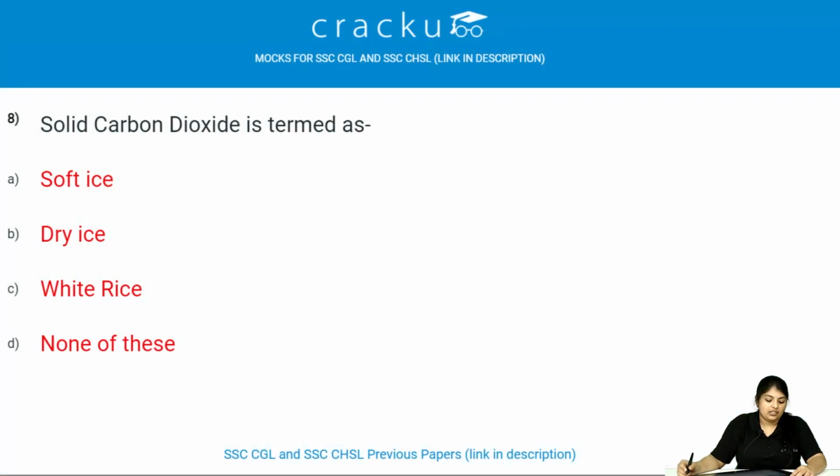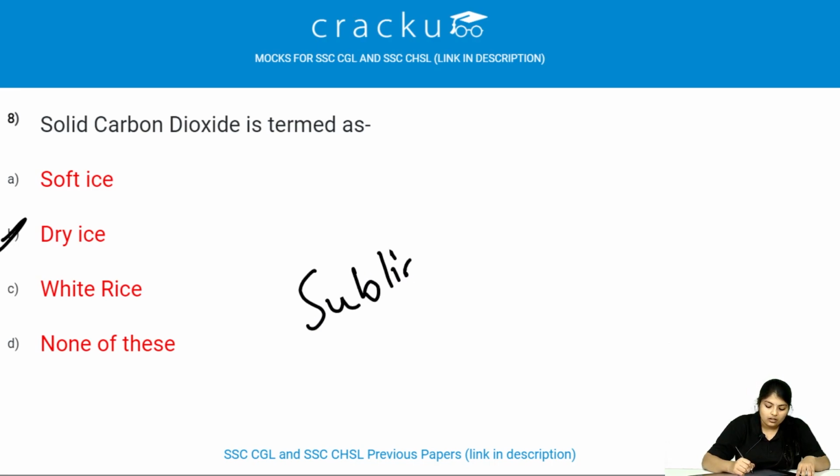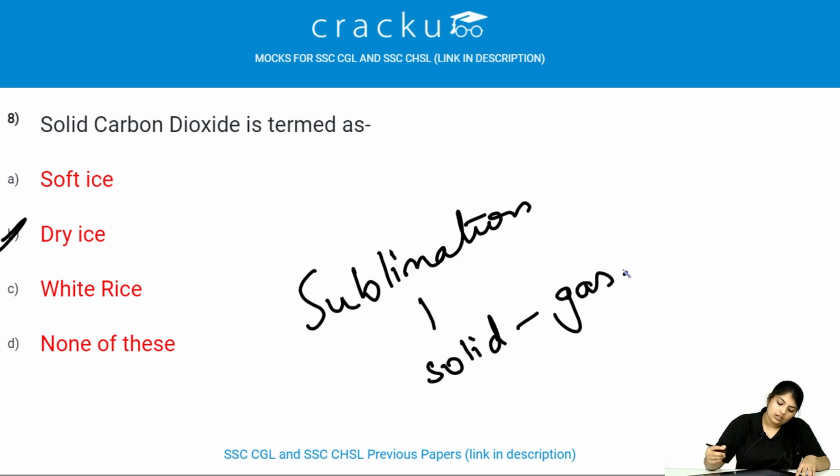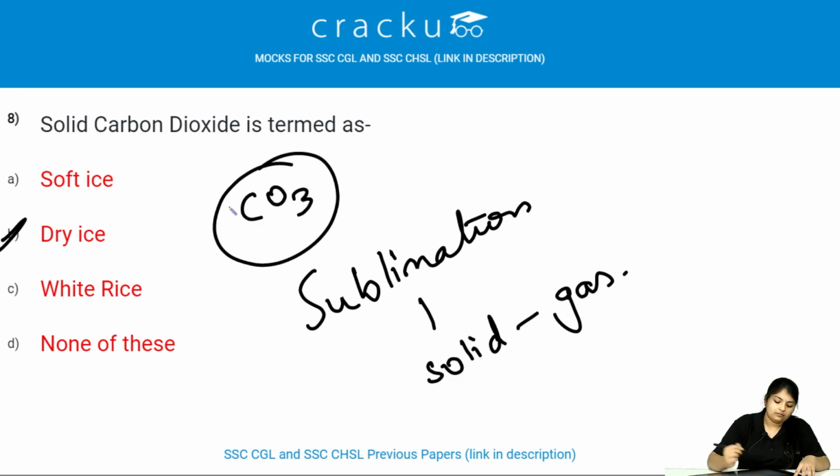Let's see the next question. Solid carbon dioxide is termed as dry ice. It gets its name because it does not melt into liquid when heated, and instead it changes directly into gas, which process is called sublimation, that is solid to gas, and the formula of dry ice is CO3.